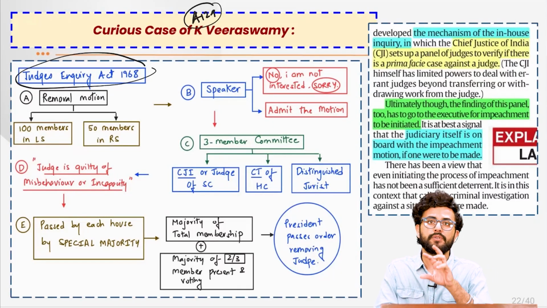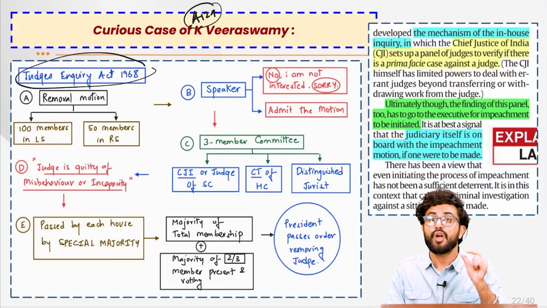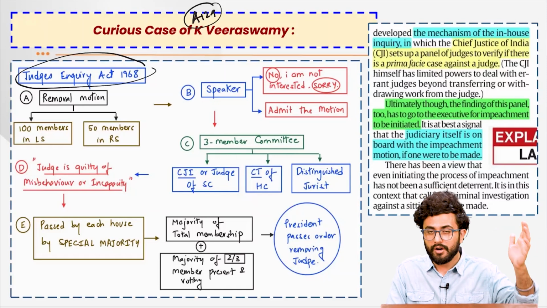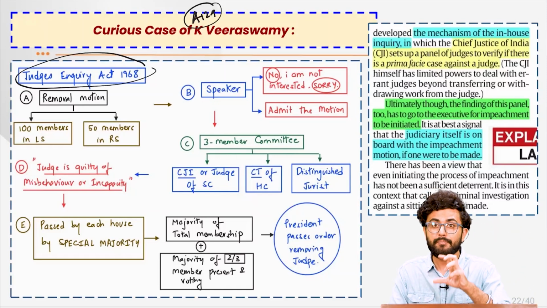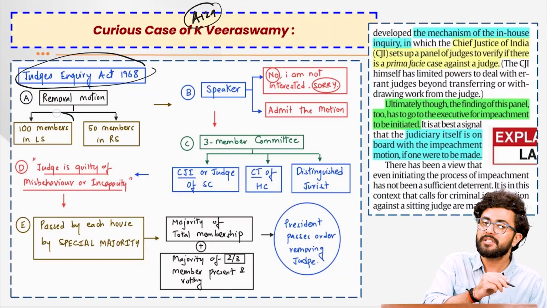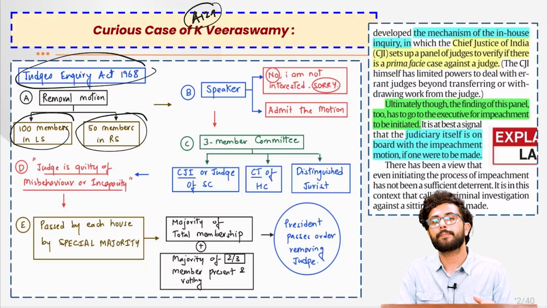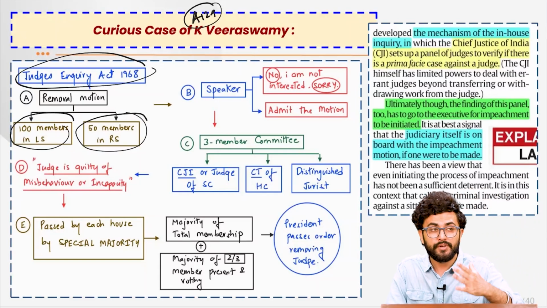Under which, let's say for example, first of all, there is a removal motion for the impeachment of the Chief Justice or the judges of the Supreme Court, that can be taken up only by 100 members in Lok Sabha and 50 members in Rajya Sabha. Then this impeachment motion will go to the Speaker.